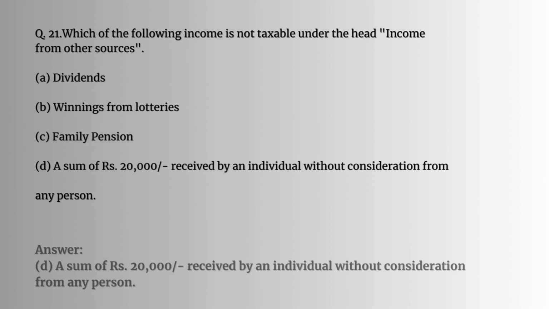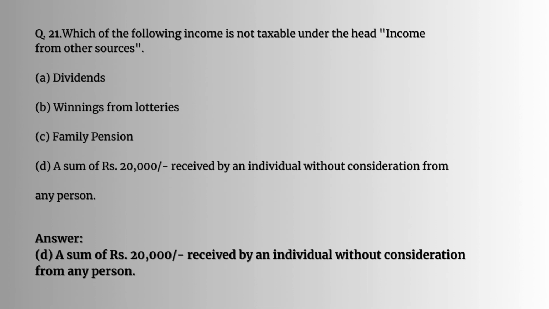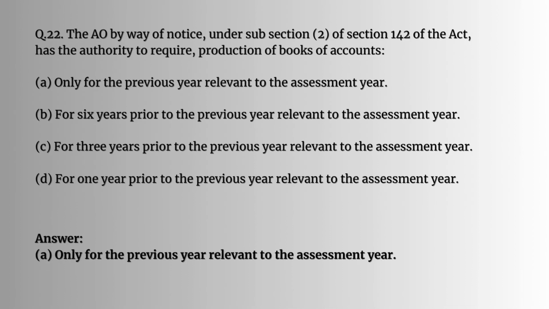Question number 21. Which of the following income is not taxable under the head income from other sources? The answer would be a sum of Rs 20,000 received by an individual without consideration from any person. Question number 22. The AO, by way of notice under sub-section 2 of section 142 of the Act, has the authority to require production of books and accounts. The answer would be A, only for the previous year relevant to the assessment year.